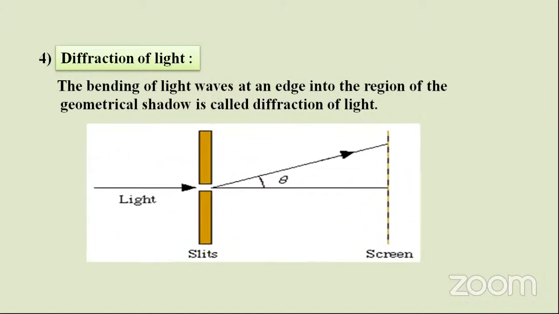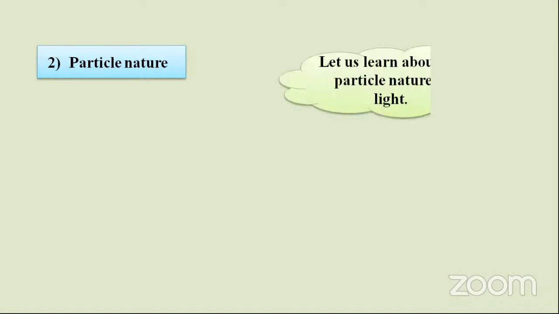So all these phenomena, reflection, refraction, interference and diffraction, are exhibited only by wave nature. So light behaving as a wave is one of the concepts. Now come to some phenomena where we can observe light behaving as a particle. Let us learn about the particle nature of light.